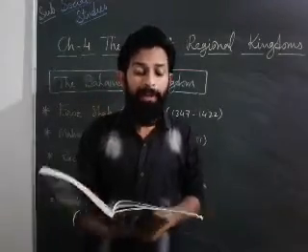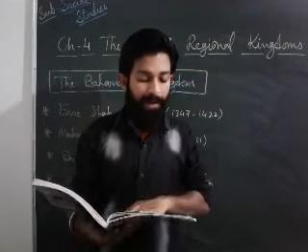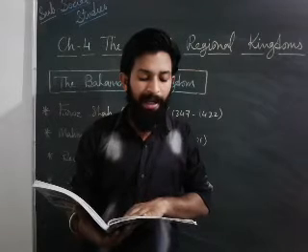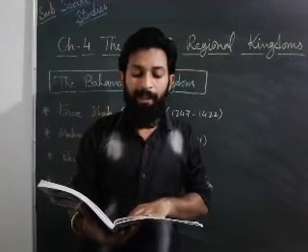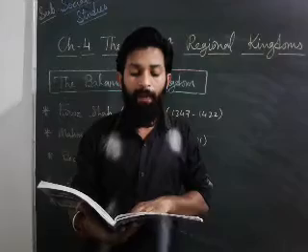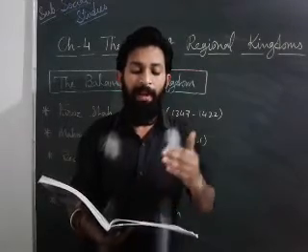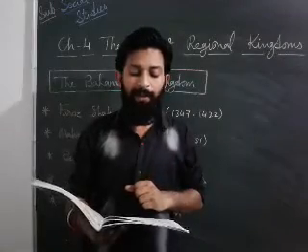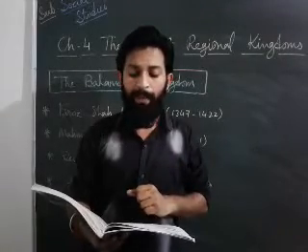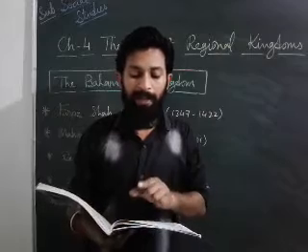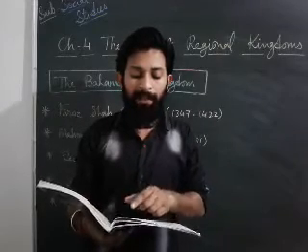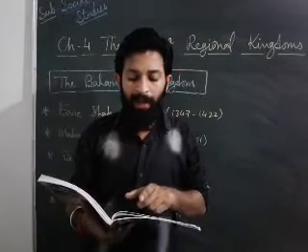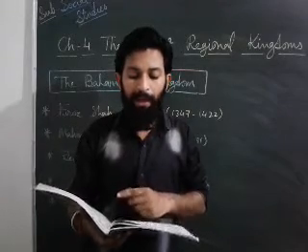End of the kingdom. How did the kingdom come to an end? The later kings were weak. This led the governors in the provinces to declare their independence. By 1527, the kingdom had split up into 5 independent sultanates. After Mahmud Gawan, the complete kingdom finished, and it was divided into sultanates like Ahmednagar ruled by Nizam Sahis, Bijapur ruled by Adil Sahis, Golconda ruled by Qutub Sahis, Berar ruled by Imad Sahis, and Bidar ruled by Barid Sahis.